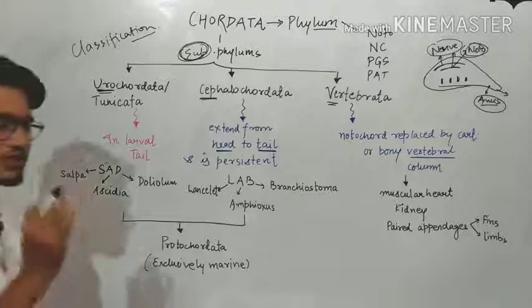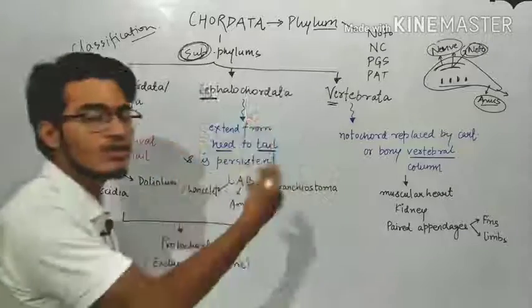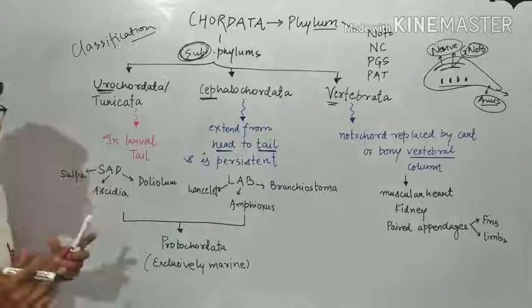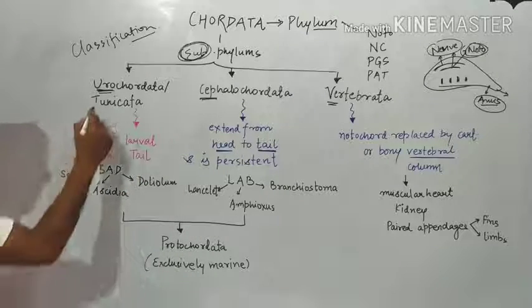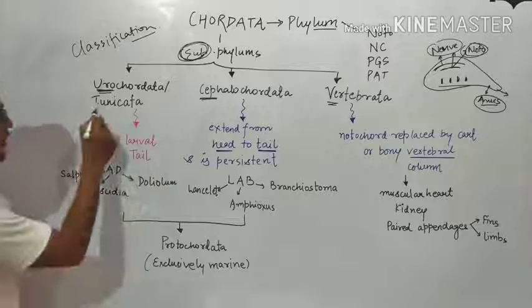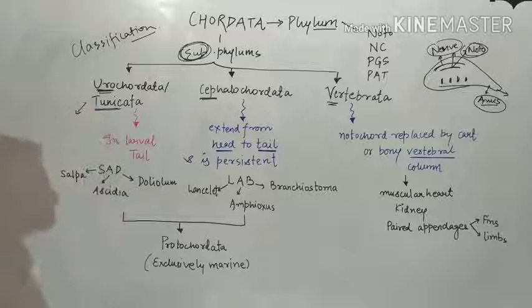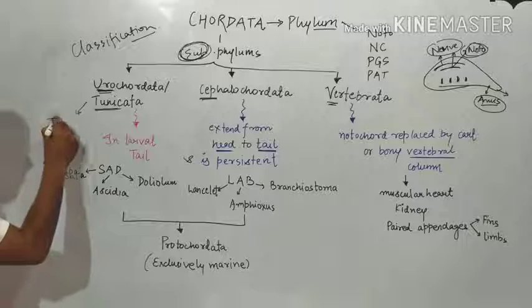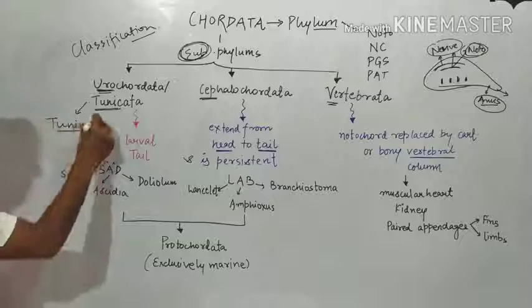So let's talk about the general characteristics as well as a few examples of all three of them to get a better overview of what we are going to read in the Chordata. The very first thing is Urochordata or Tunicata. Now the word itself suggests something. Tunicata is derived from a chemical that is known as tunicin.